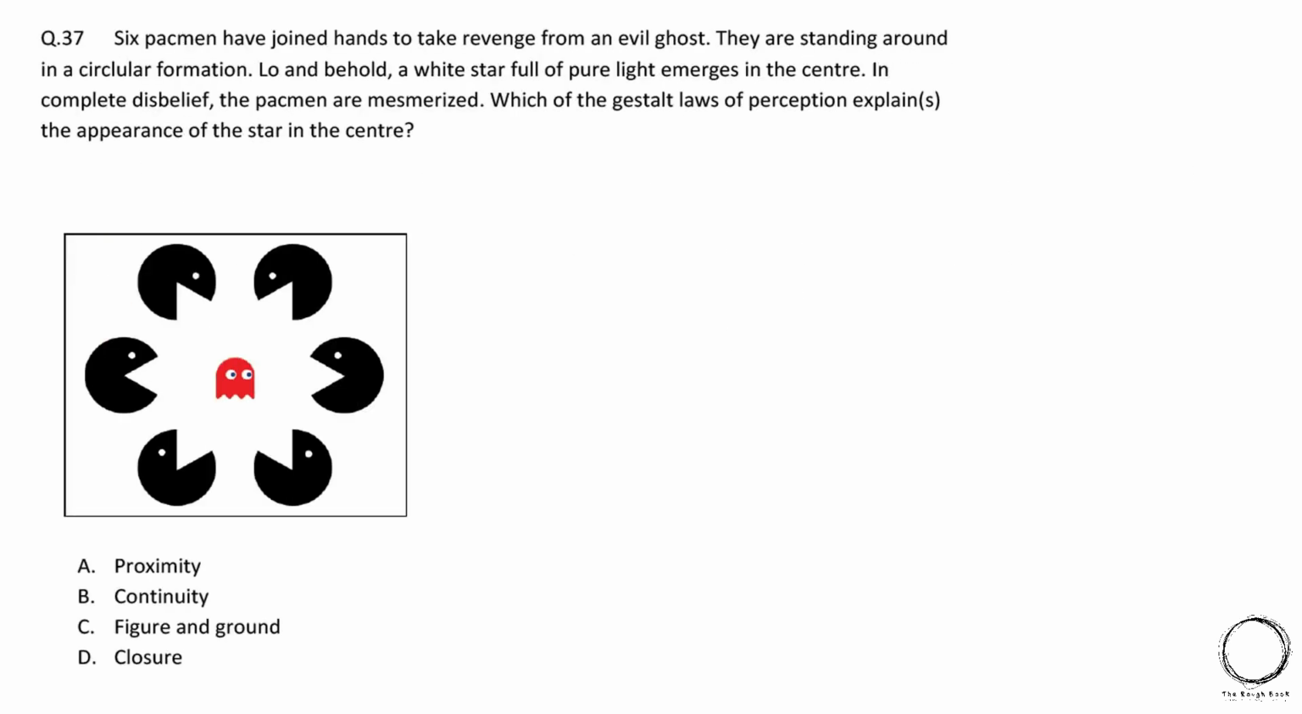Moving ahead, 6 Pac-Men have joined hands to take revenge from an evil ghost. They are standing around it in a circular formation. Lo and behold, a white star full of pure light emerges in the center. In complete disbelief, the Pac-Men are mesmerized. Which of the laws of perception explains the appearance of the star in the center? Options are A. Proximity, B. Continuity, C. Figure and ground, and D. Closure. And with this figure, the law which explains the appearance of the star in the center is A. Proximity and D. Closure. Like you can see, proximity means near to something, and closure.